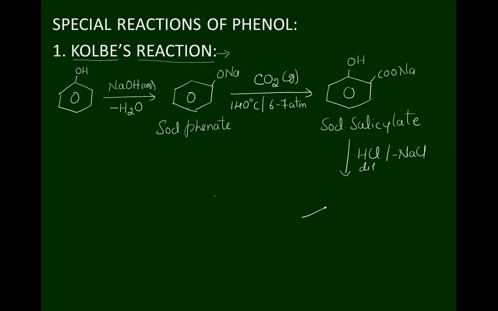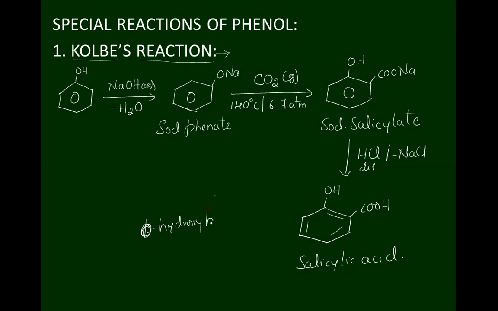We get salicylic acid, OH, COOH. This is also called orthohydroxy benzoic acid, which is the IUPAC name for salicylic acid.